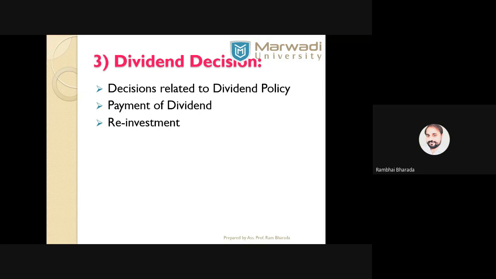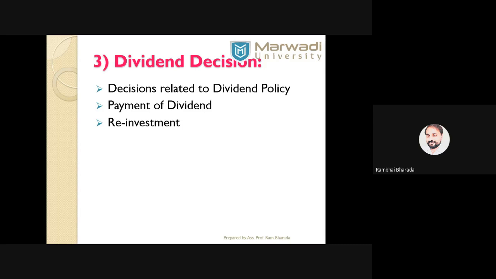So in dividend decisions, it is mainly about how the companies are paying dividend, how the companies are distributing dividend, which policy the company has adopted, and in which form companies are paying dividend: in the form of cash, in the form of cheque, in the form of stock, in the form of bonds, or in the form of other securities or other properties.